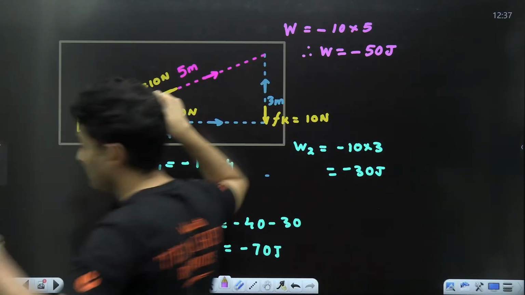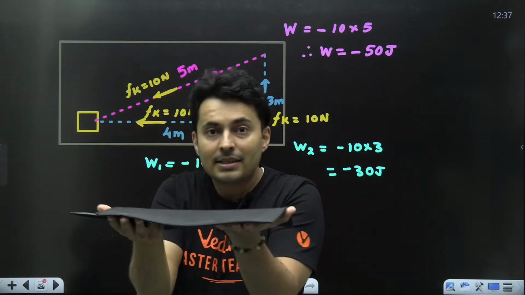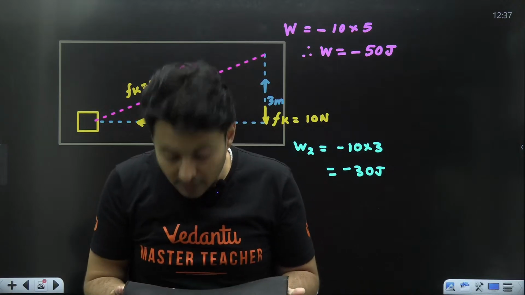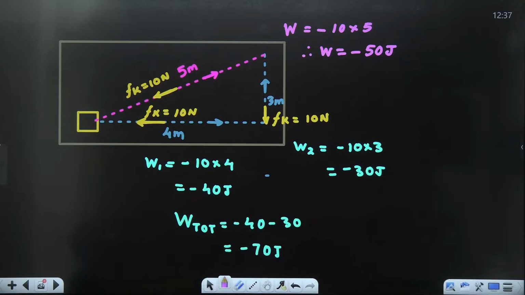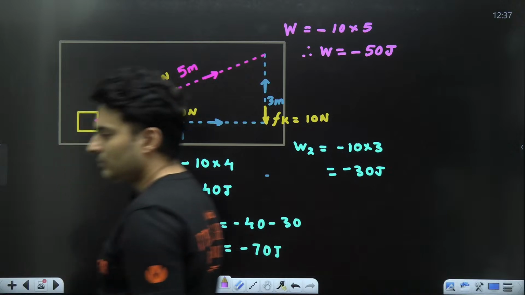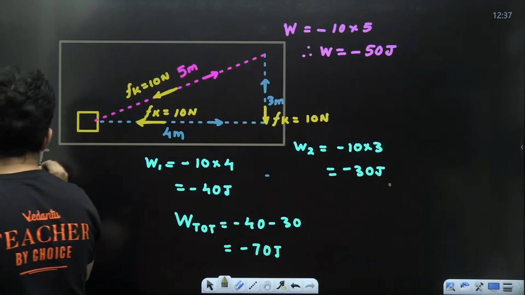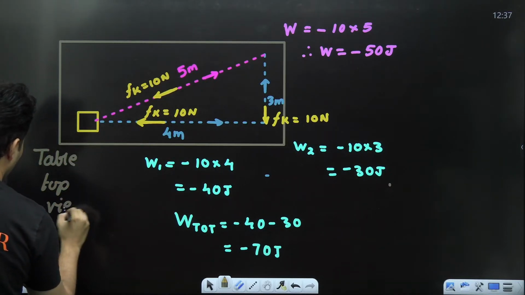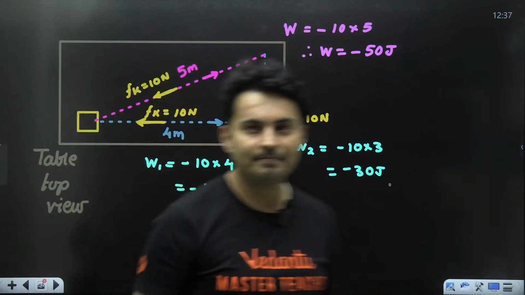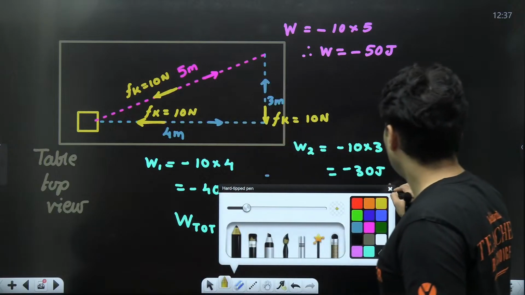It is not vertical. This is the top view. Just imagine there is a table like this and I'm seeing it from the top. This is a top view. So friction is acting along this particular plane. Is that okay? This is the table top view. I hope now it makes sense. Cool? Clear? Great.